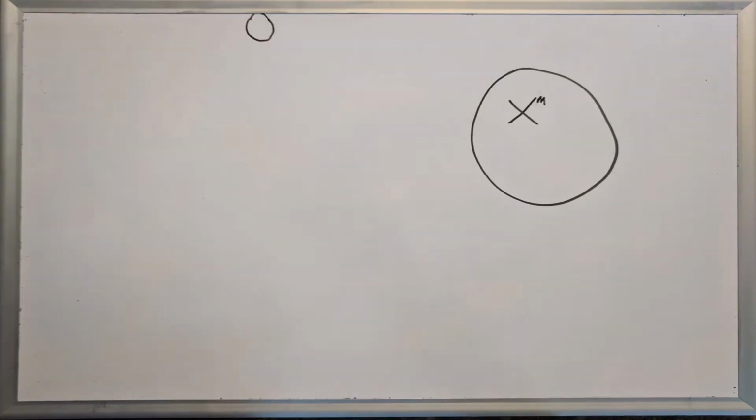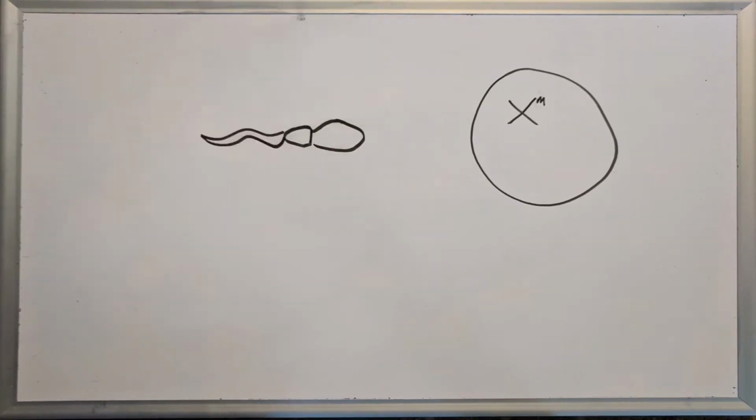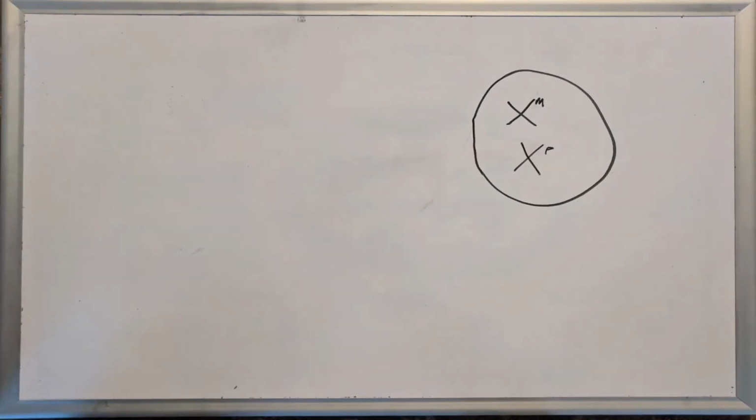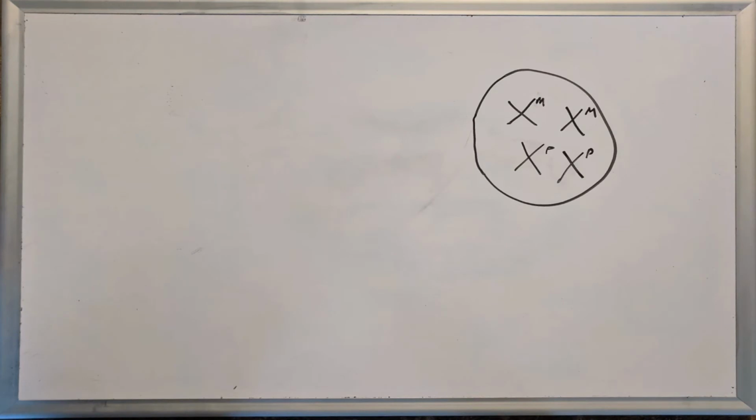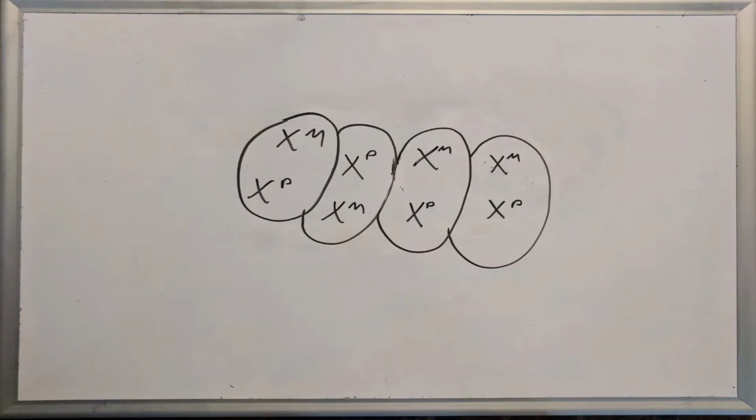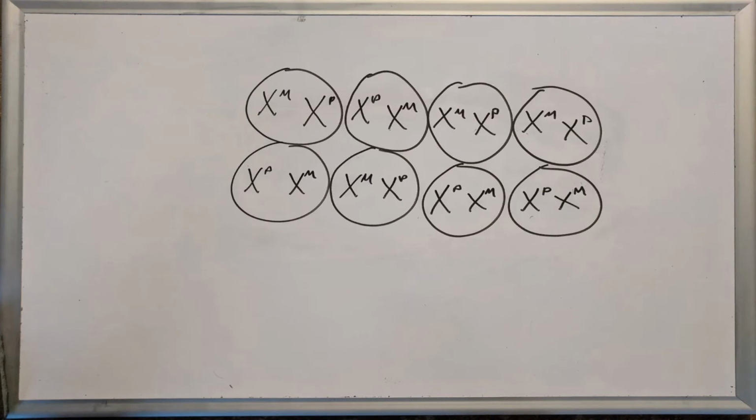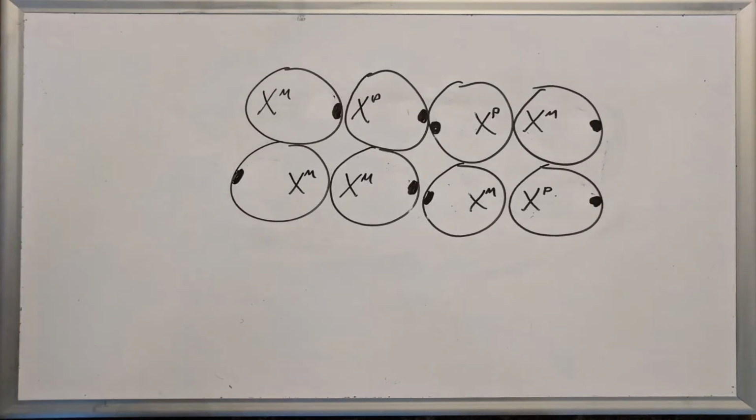Say, for example, a sperm carrying a paternal X chromosome marked XP that encodes for yellow fur fuses with an egg containing a maternal X chromosome marked XM, encoding for black fur. This cell will divide and divide and divide again, and at some point in each of these cells, one of the X chromosomes will become inactivated, leaving only one allele for fur color.